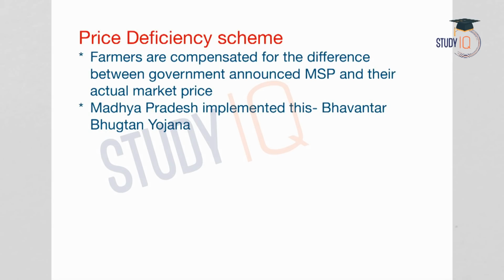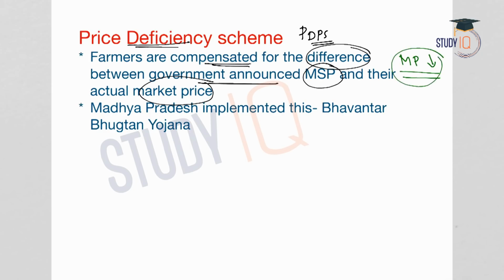Now let us also see what are the problems with price deficiency scheme. So what is price deficiency scheme? Under the price deficiency scheme, or the PDPS, the farmers are compensated for the difference between the government announced MSP and the market price. So if the market price of a particular crop is lesser than the MSP, or minimum support price, there is a difference between market price and MSP, and farmers will incur losses because the market prices are less. So in such cases, the government will compensate the farmers for the loss. That is, the difference between the MSP and the market price is provided by the government.